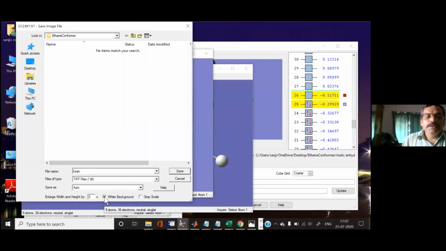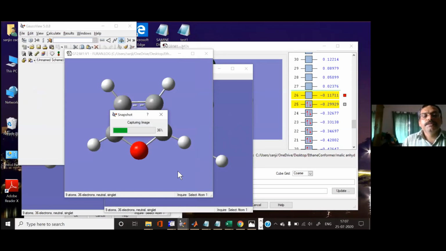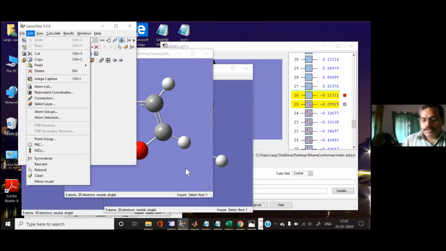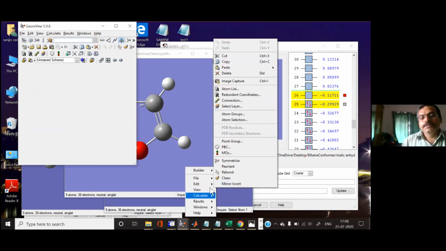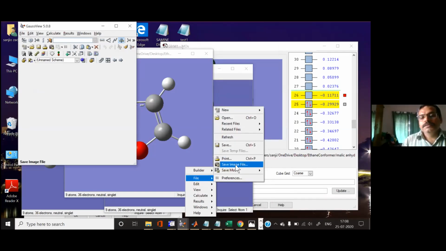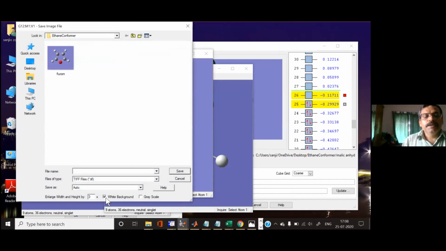So let's say I'm not clicking on white background, and I save this as a TIFF file. It's capturing the image. In the second attempt, I will save with a white background. Again I am writing it. Let's say I'm giving a title, and then again I am saving as a TIFF file.